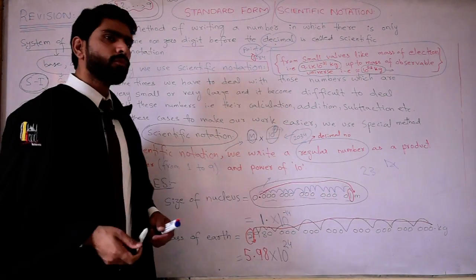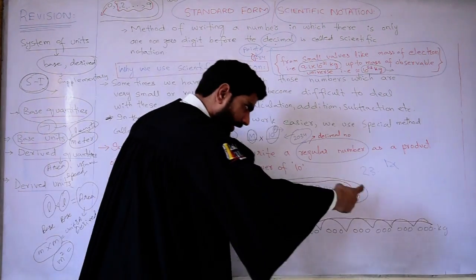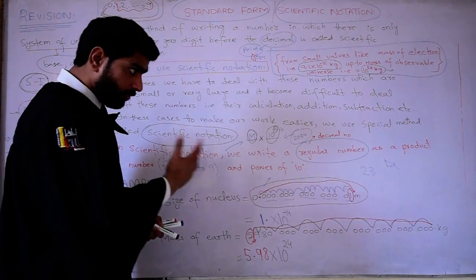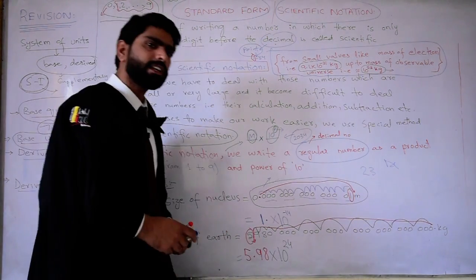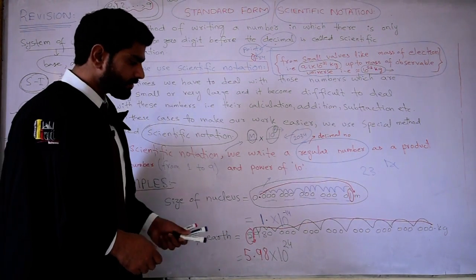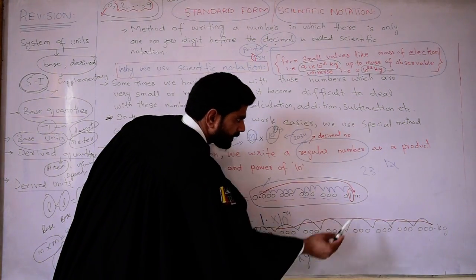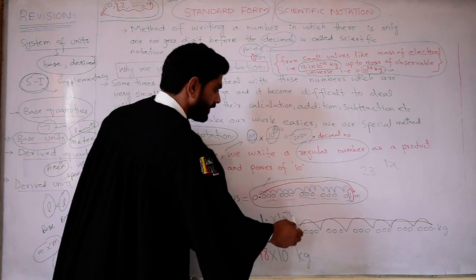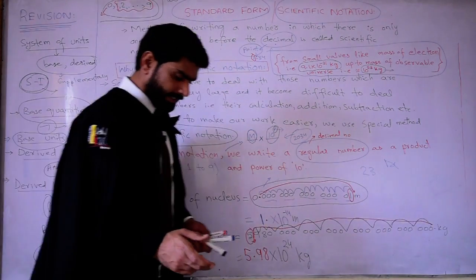From where have we moved the decimal? From left to right or from right to left? In this case, from right to left. So if we move the decimal from right to left, then we have to use a positive exponent. So this is our number. We have to use the unit as previous, kg, and with this meter. So this is the way to write the number in scientific notation.